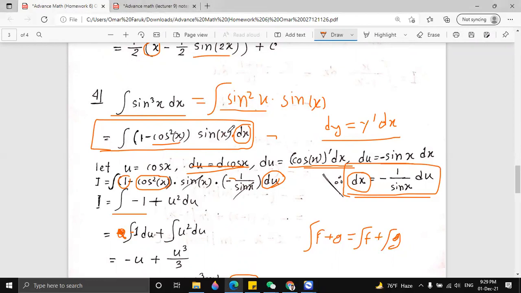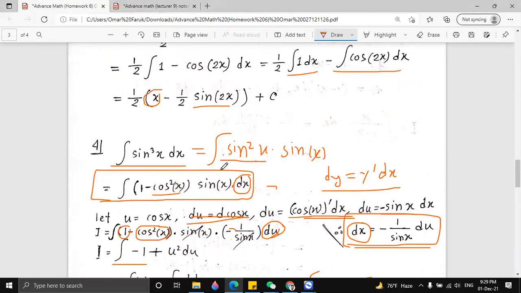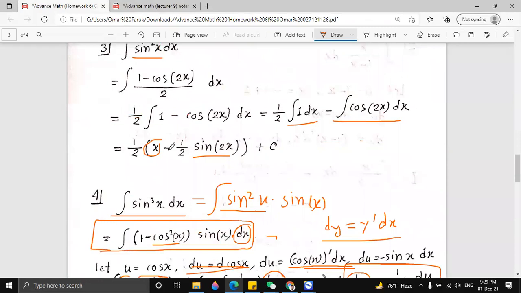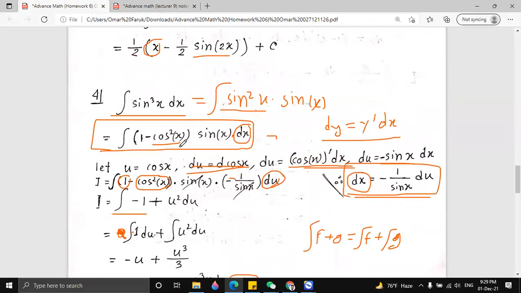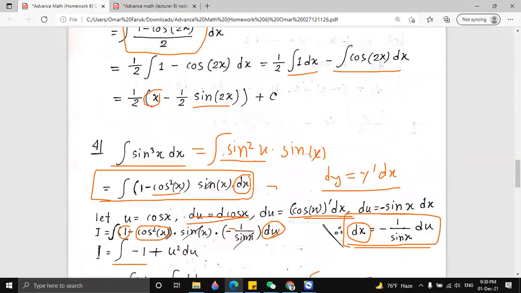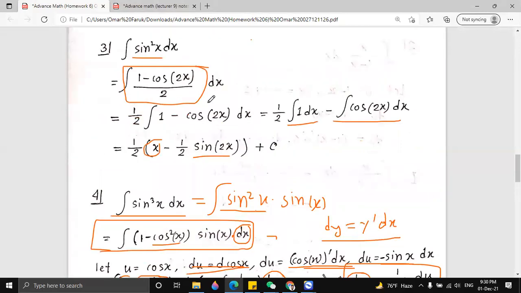And why didn't you take the second formula, which is 1 minus cosine 2x divided by 2? Why don't we take this one?